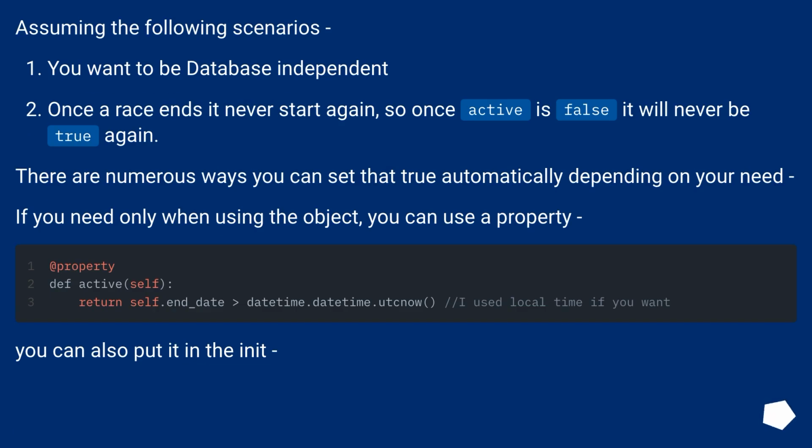Assuming the following scenarios. You want to be database independent. Once a race ends it never starts again, so once active is false it will never be true again. There are numerous ways you can set that automatically depending on your need. If you need it only when using the object, you can use a property. You can also put it in the __init__.